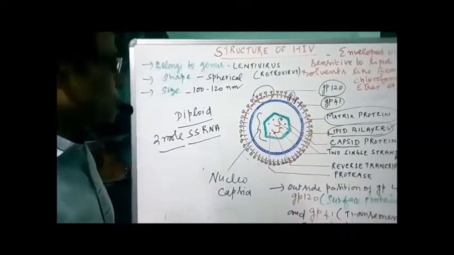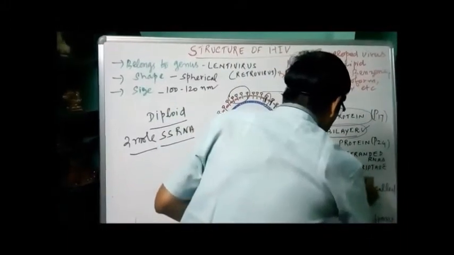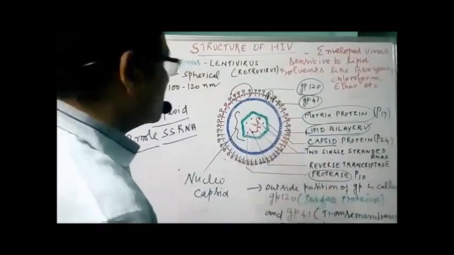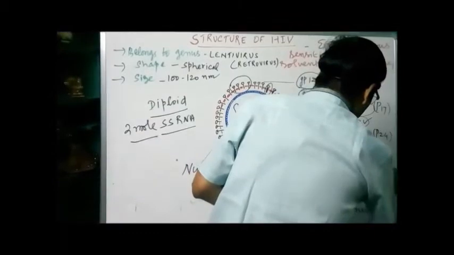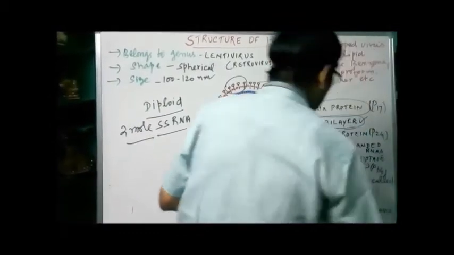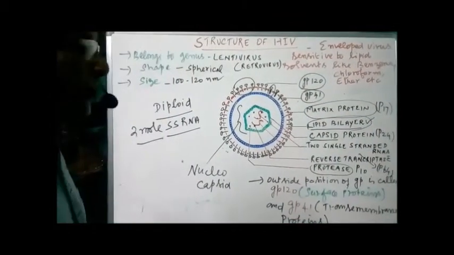For example, one enzyme is protease, normally P10. The reverse transcriptase is also an enzyme protein, P64.